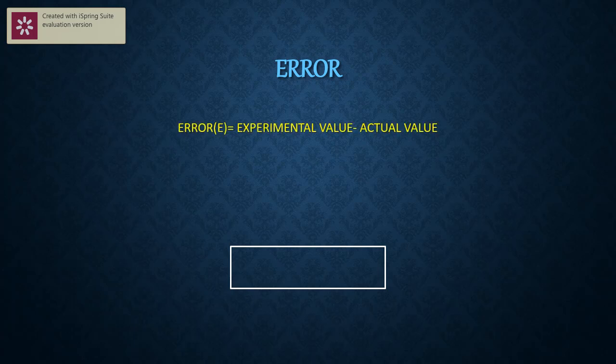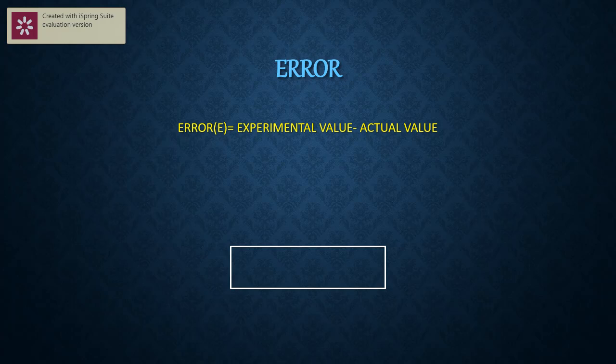Now, whenever we commit a mistake in the measurement, which we know as uncertainty, that part is called what? Error. What is error? Error is the difference between the experimental value and the true value. For example, just now I have taken an example where the exact value of the beaker is 20 gram, but the boy said it is 19.5.